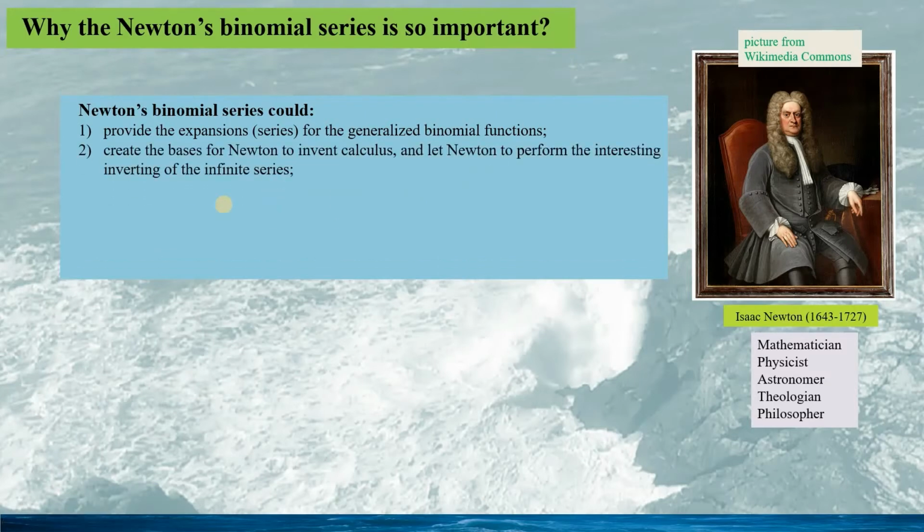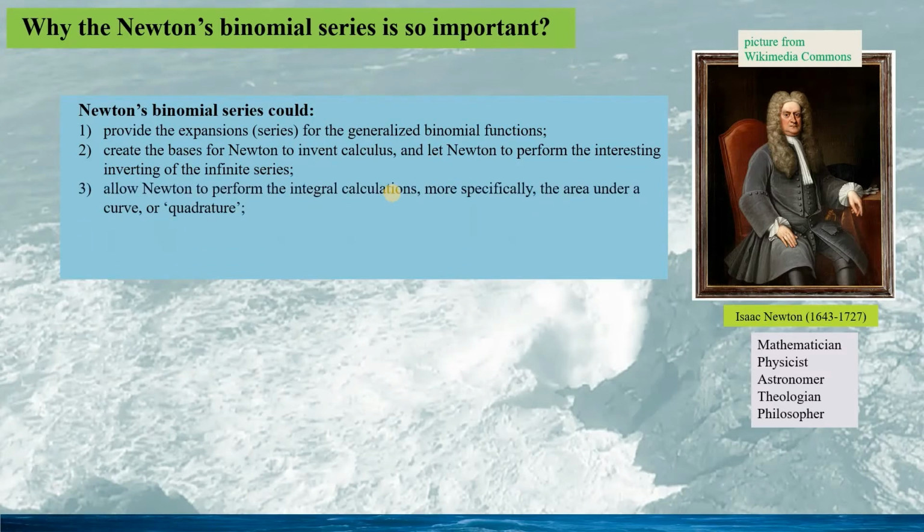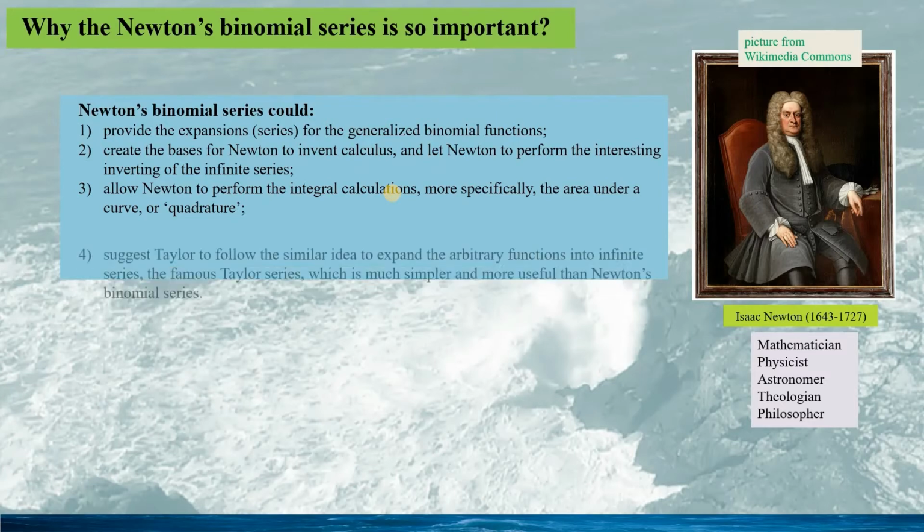It could create the base for Newton to invent calculus and let Newton perform the interesting invention of infinite series. It allowed Newton to perform the integral calculation, more specifically the area calculation under a curve.